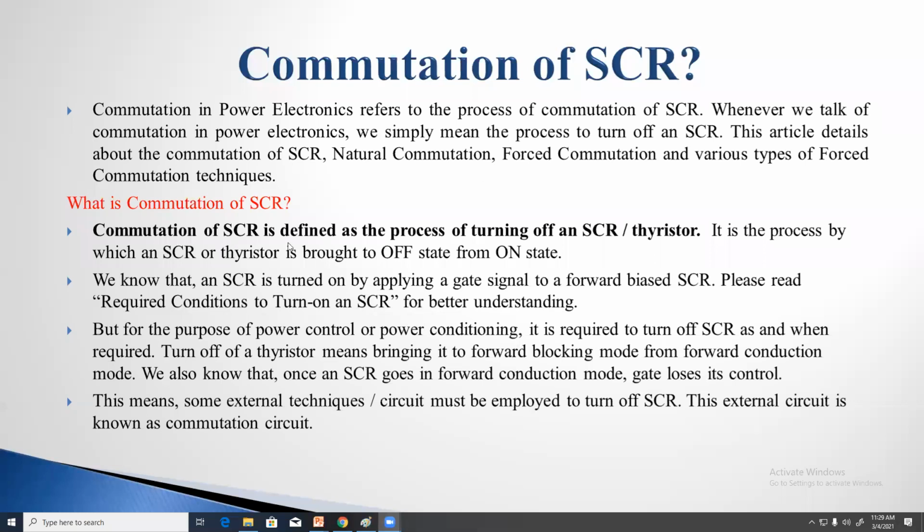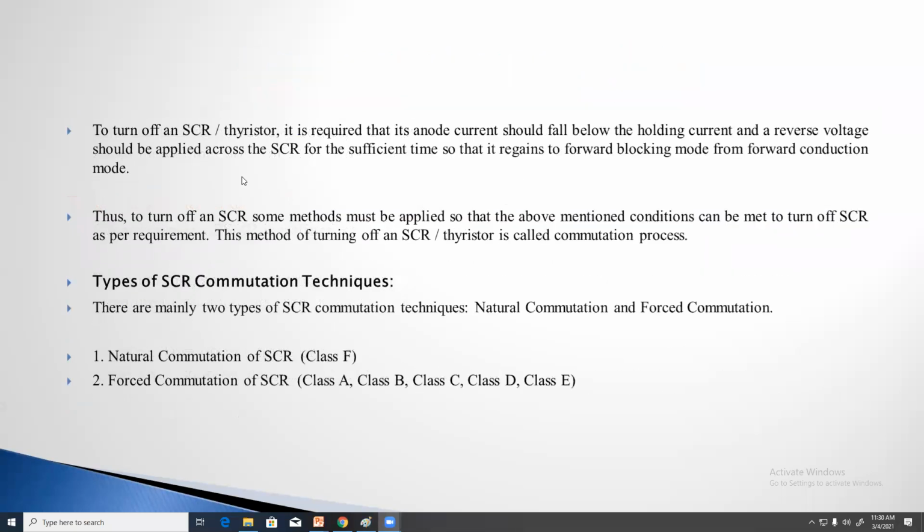Okay, that's why we are going for the concept of commutation of SCR. Clear? Next one.